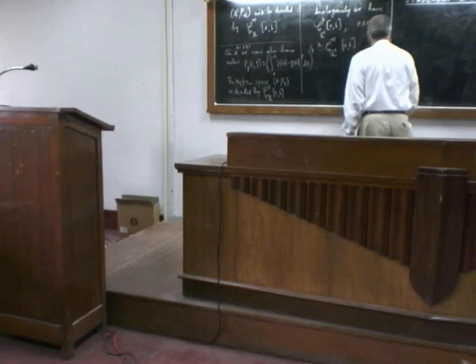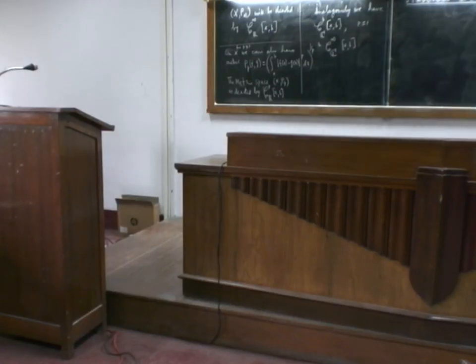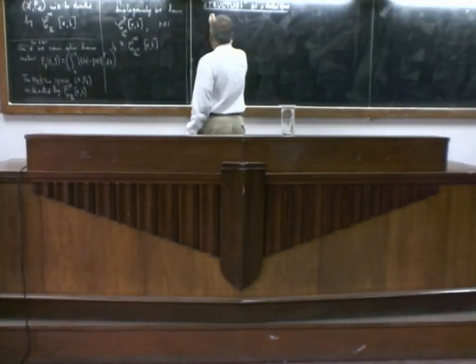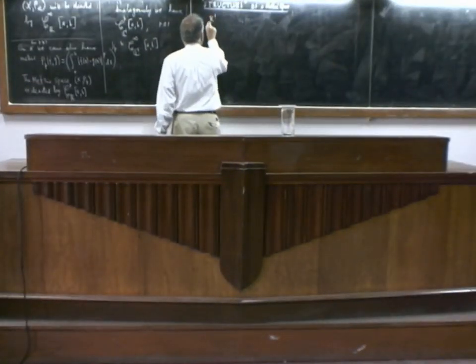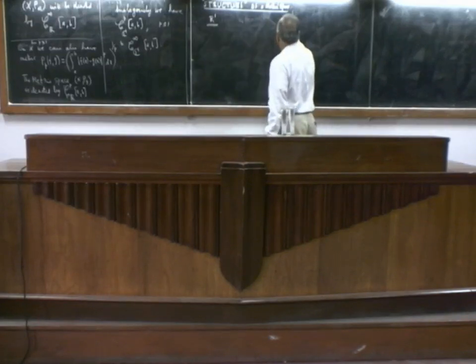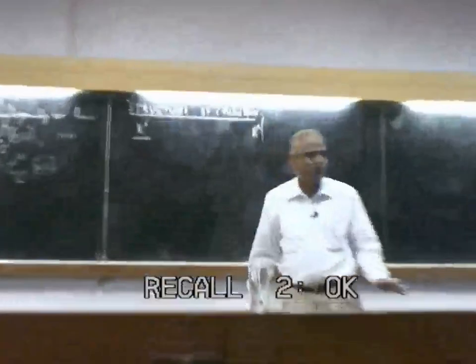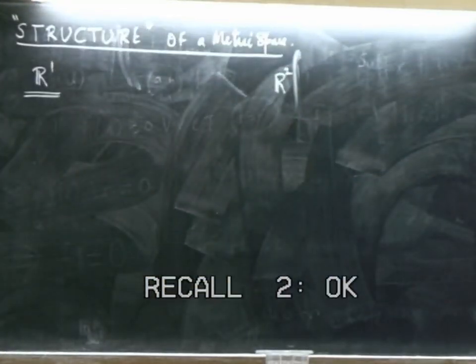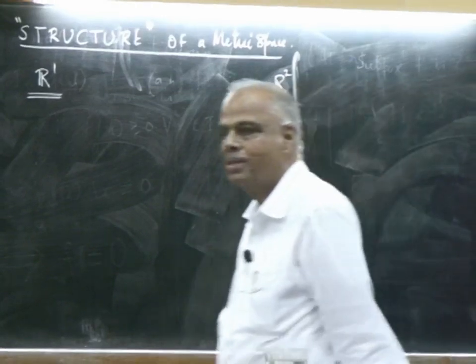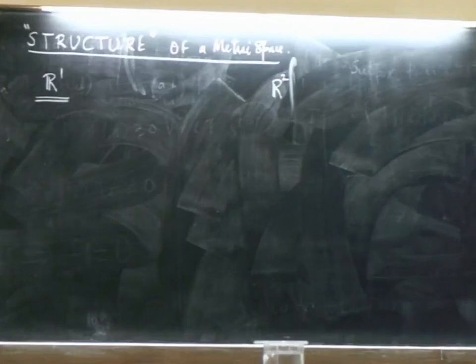So, to start with, let us look at one simple notion. Let us take R1, that is the set of real numbers, and let us take R2. These are two simple spaces where we can draw a picture and see. In 3 dimensions itself, it is very difficult to draw a picture. So, let us look at these 2 examples and then generalize this.